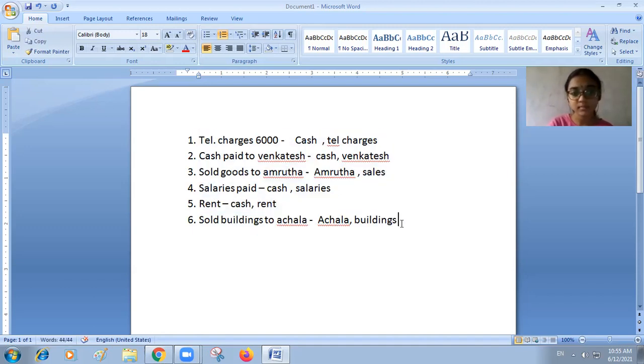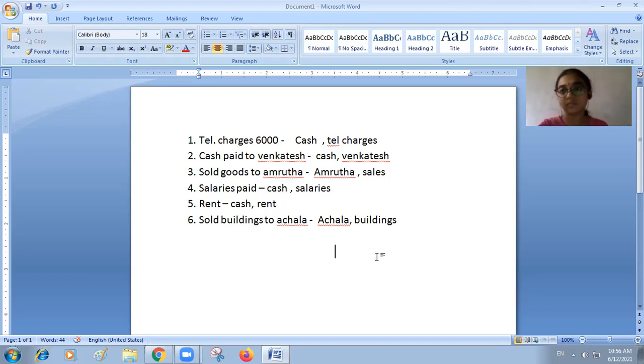So you are able to identify cash transactions and credit transactions, and the two accounts by and large. Yes, sir. Now see, another important thing: after the identification of two accounts, you have to know which account is to be debited and which account is to be credited.